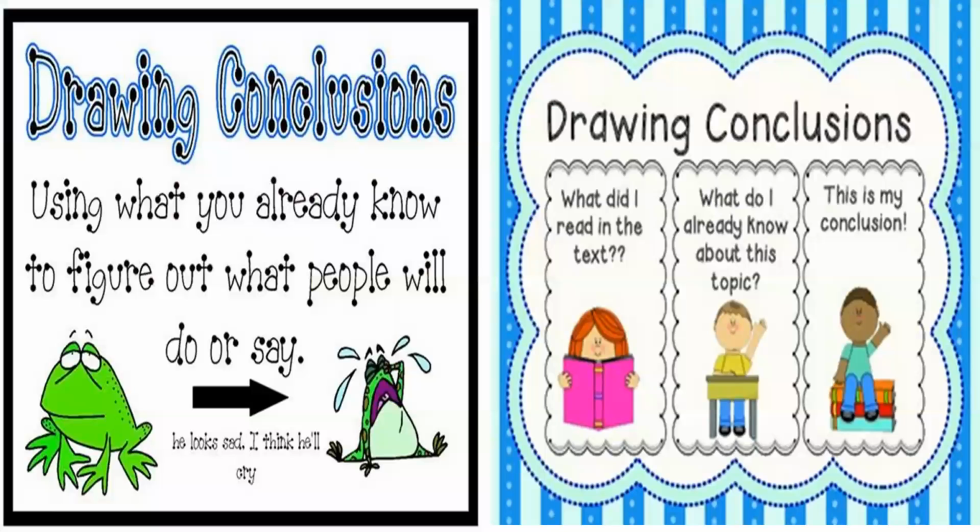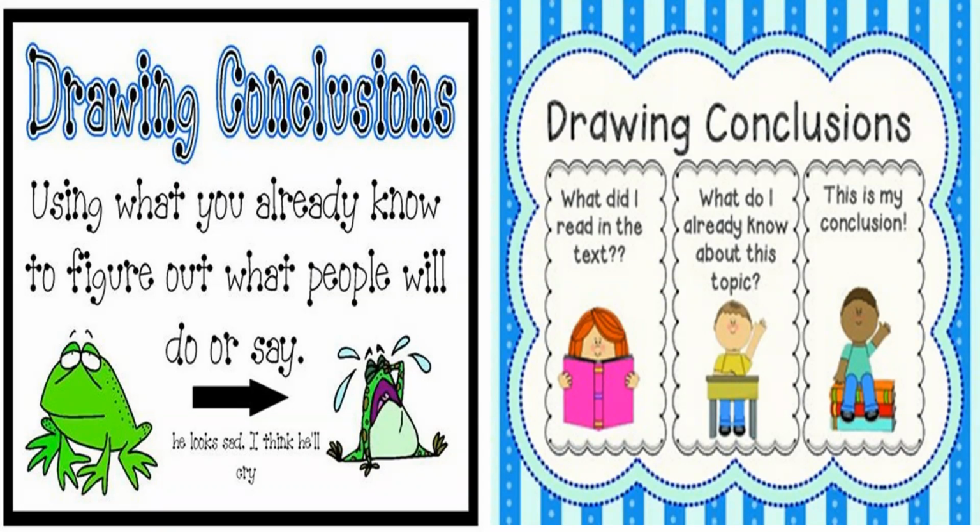First of all, we're going to focus on drawing conclusions. Remember, when we read a story, maybe a fiction story about the three little pigs, we already have an idea about what the story is about. We have information about the pigs and how they live. But as we read the story, we have more information.